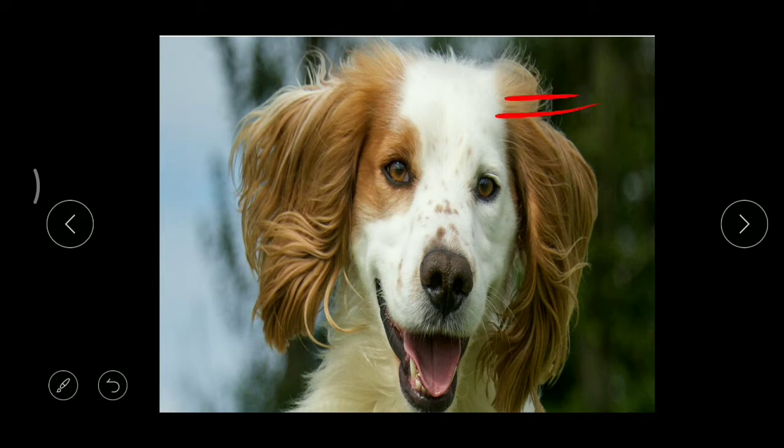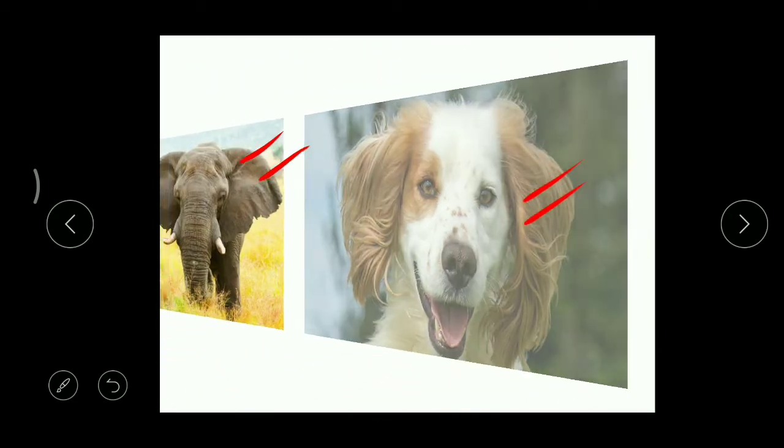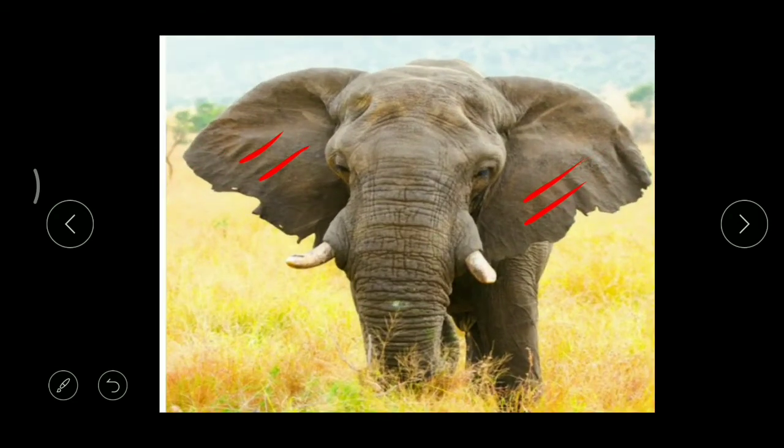And all this is hair, right? So this animal contains both external ears and epidermal hair. And even over the elephant's body we can find some hair. Have you seen? If you carefully observe, you can find that.